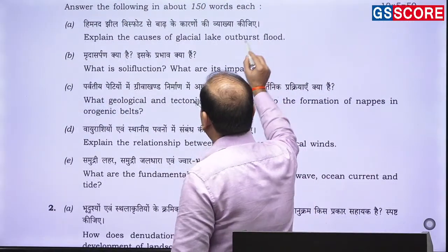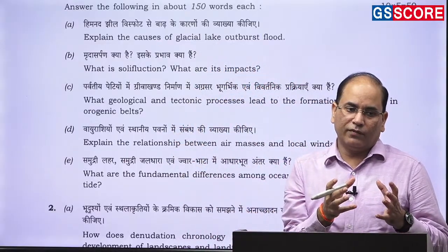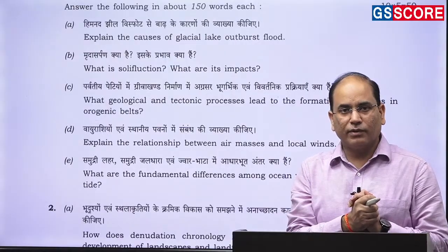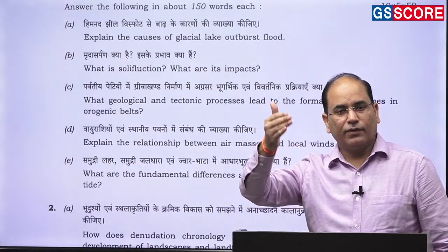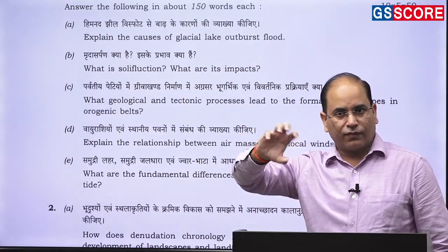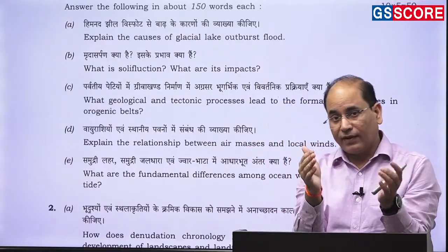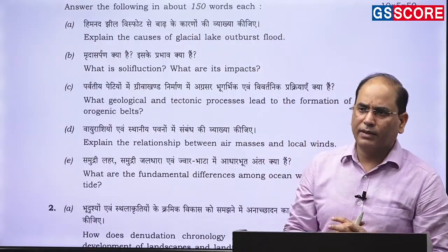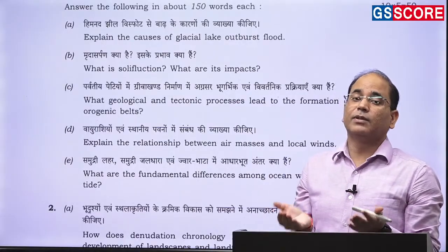So this question is from the, if you try to understand, you will find flood is part of your climate. So flood as a topic is part of your climate, and melting is also a part of climate change, but the glacial lake as a surface is part of geomorphology.